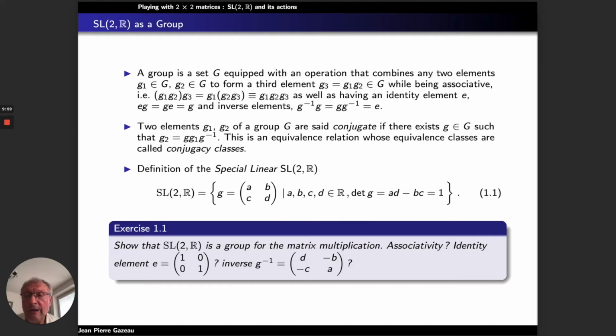So the first one is the following: show that SL2R is precisely a group for the matrix multiplication: associativity, identity element, and inverse.